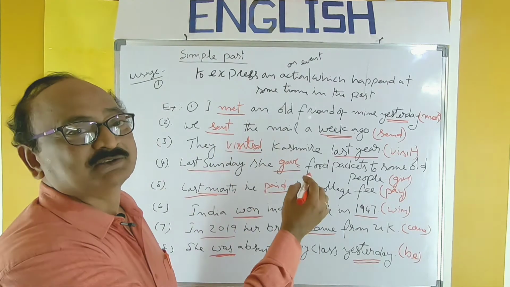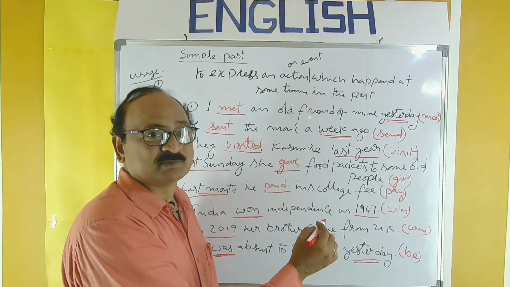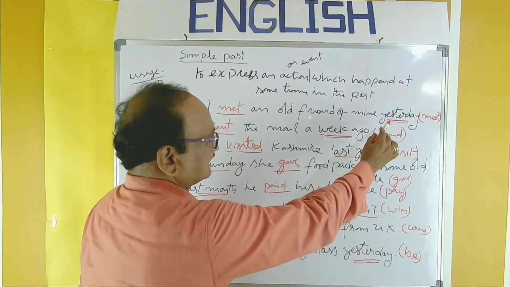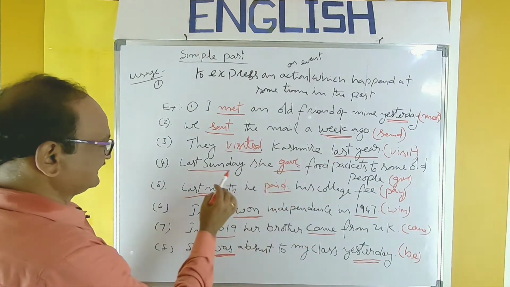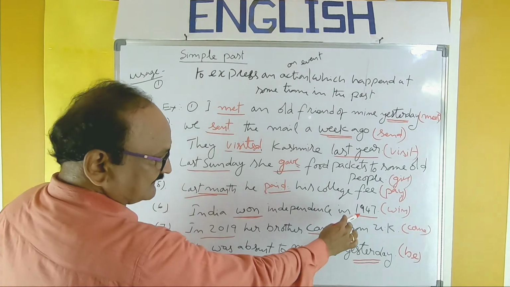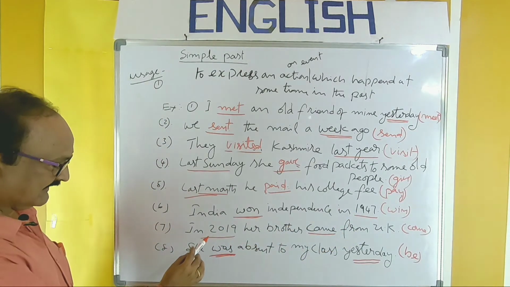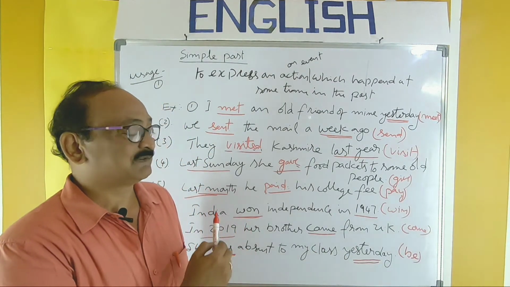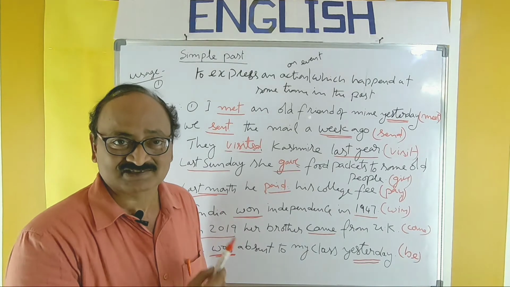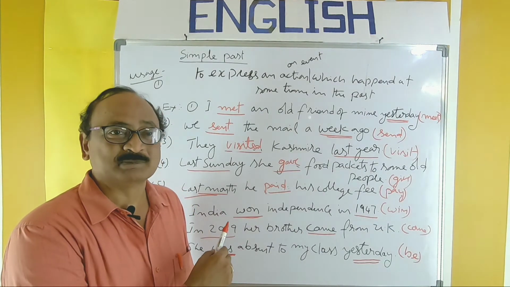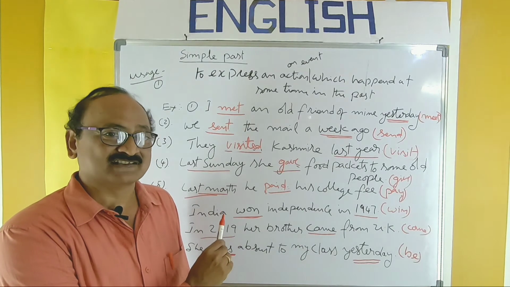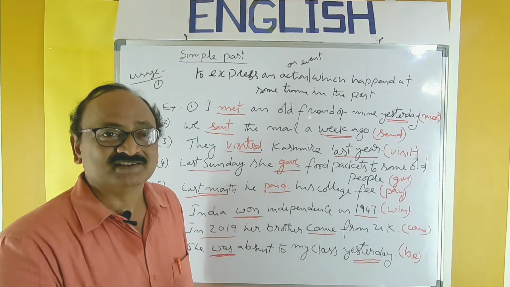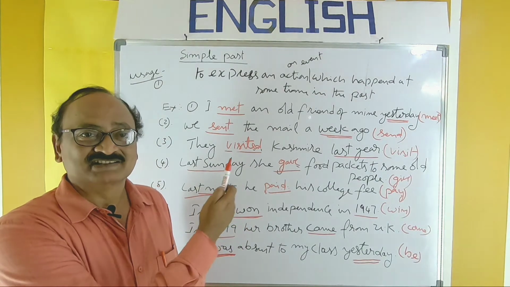So, in this way, you have to find the keywords. Observe the keywords before filling the blank in the examination. What are the keywords referring to time here? Yesterday, a week ago, last year, last Sunday, last month, any year, 1947, 2019, yesterday, something like this. So, whenever you find a time referring to past tense, you have to use the simple past in the examination. And for the examination, this point is very important. And even for general usage, this is a very commonly used structure.